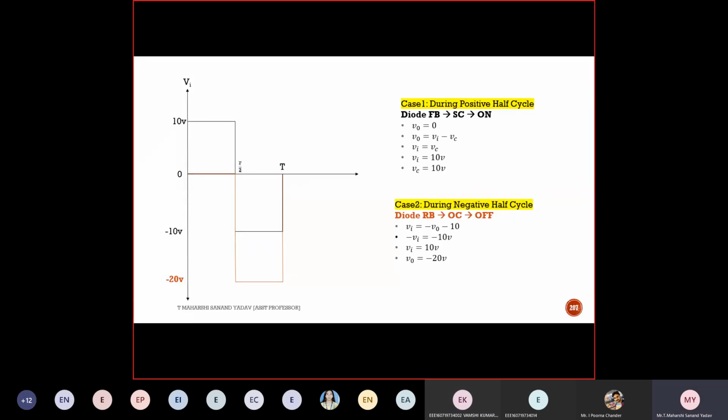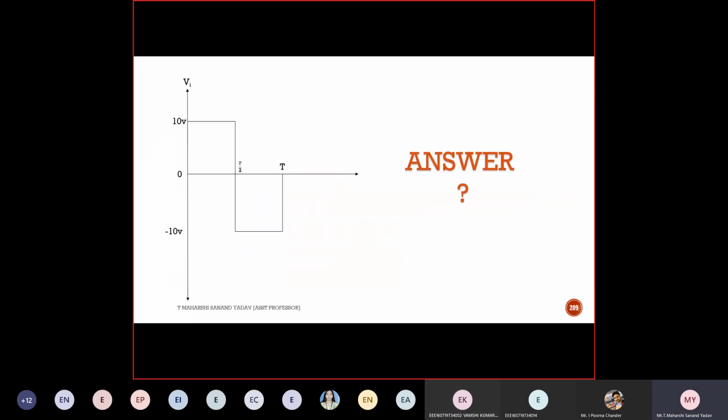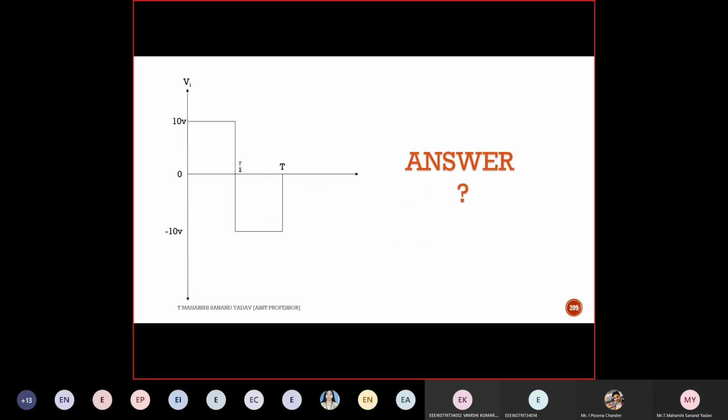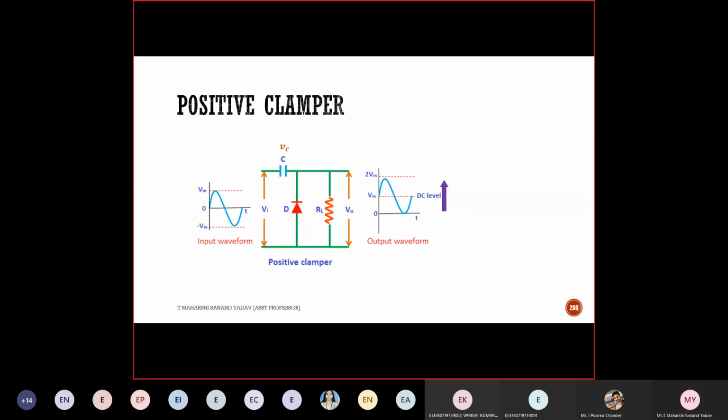At the same time, I've asked you to solve some of the problems on these clampers also. So what is the answer for this? For positive clamper? I asked you to solve some of the problems based on clampers. Anyone? So how to solve this? Positive clamper? What is meant by clamper? First you tell me that.